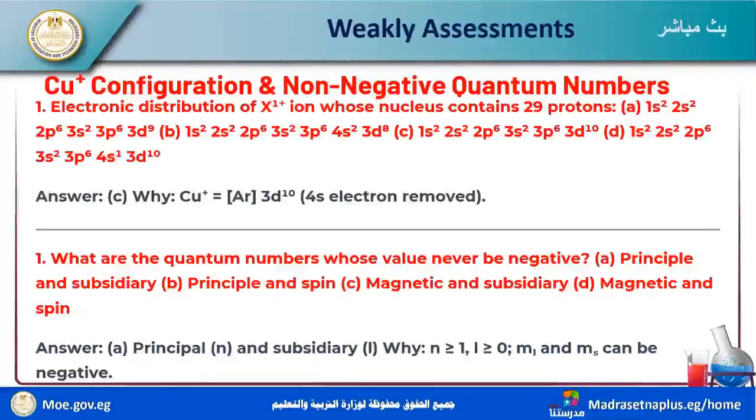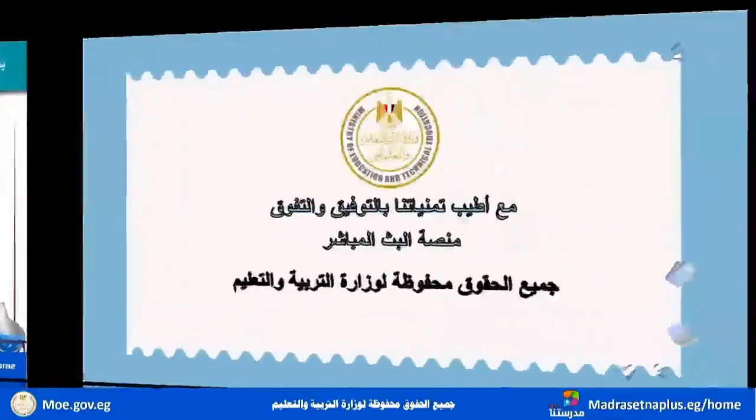So A is not negative: principal is not negative, and the same for l. n ranges from 1 to 7, l ranges from 0 to 3. Now we have the possible values, and there is no negative number in these choices.